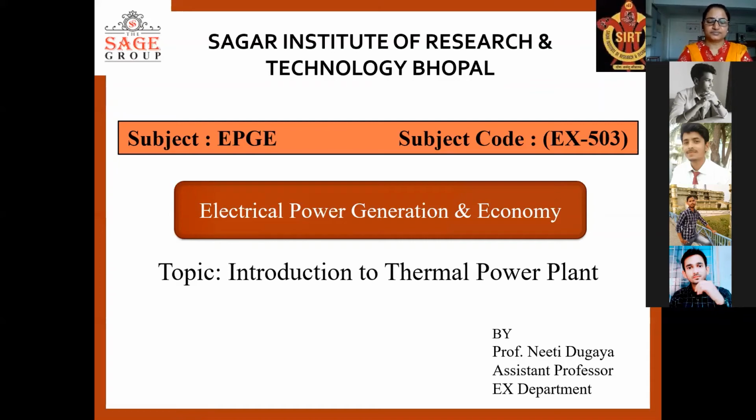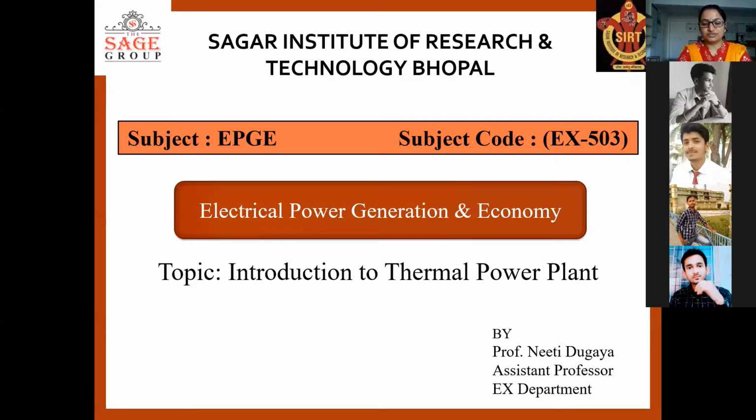Today is Unit 2, which is thermal power plant. What we have studied in Unit 1: the hydroelectric power plant, world energy scenario, types of resources, energy resources, and the non-renewable and renewable classification. We have seen the whole working of the hydroelectric power plant. Now we will be studying the thermal power plant.